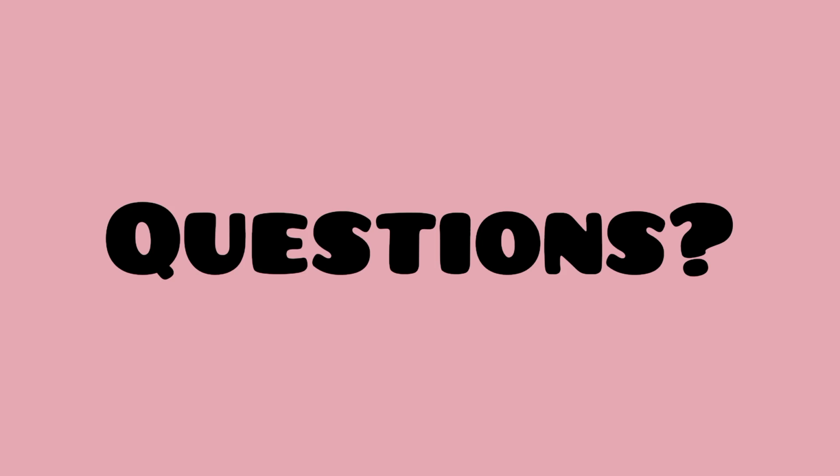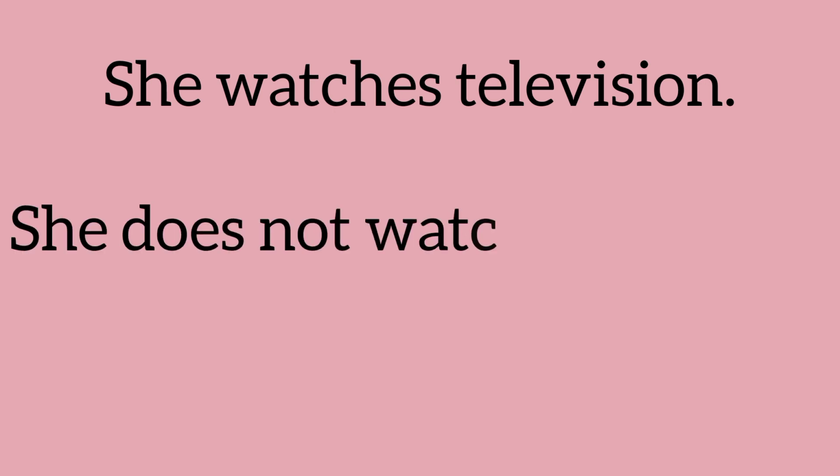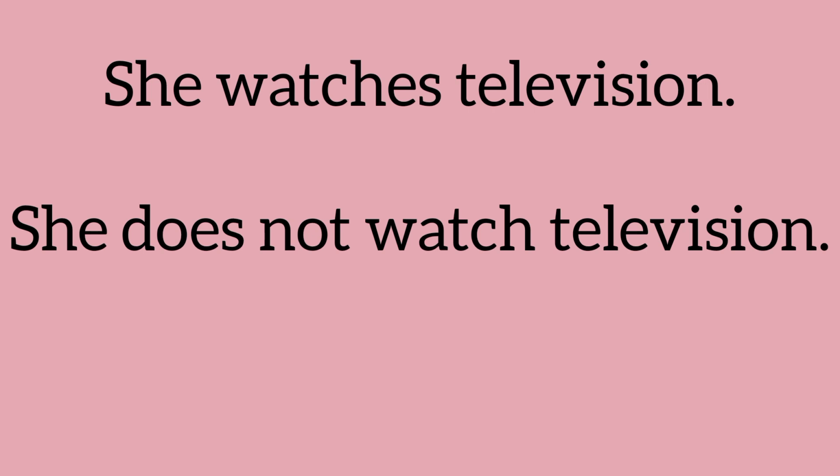Now, if we had to make questions, how would you do it? You first change the sentence into a negative, and then you change the sequence of the words to make a question. Let's look at an example. So we have a simple present sentence. She watches television. You first have to change it into negative. She does not watch television.